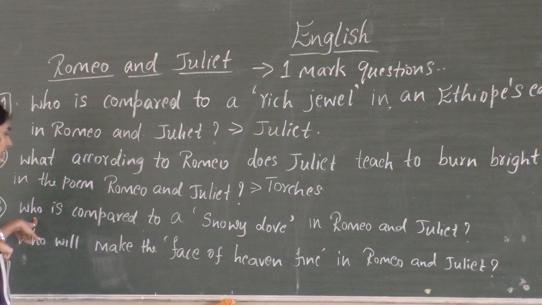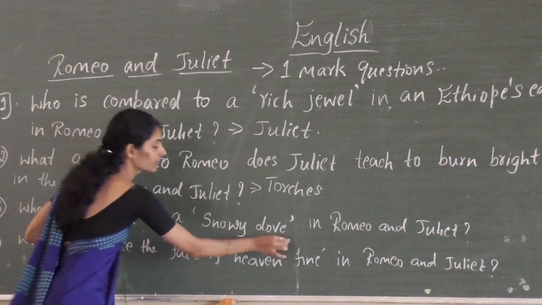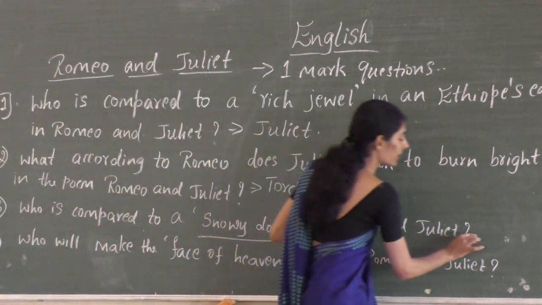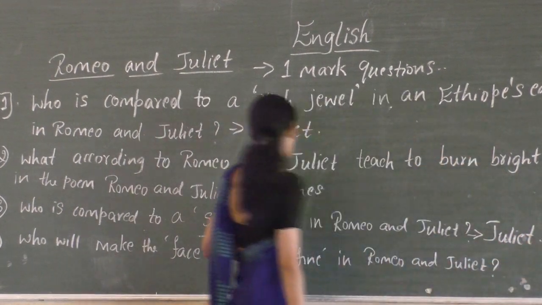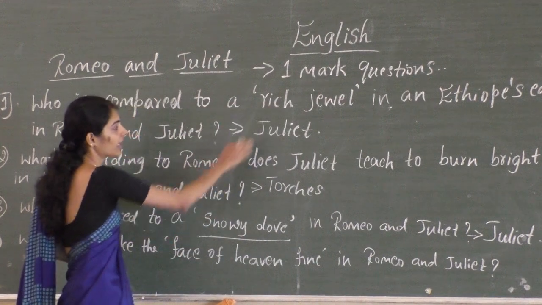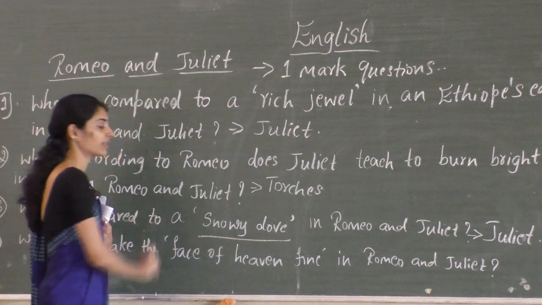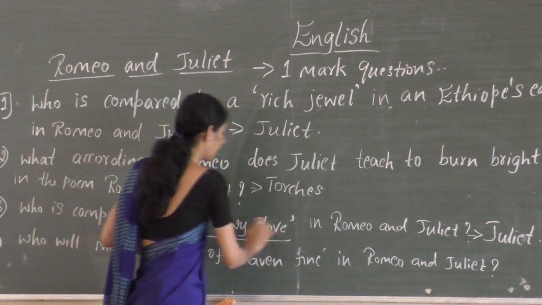The third question: who is compared to a snowy dove in Romeo and Juliet? Again, this is another simile. Here Juliet is compared to a snowy dove. As I said, rich jewel as well as snowy dove are the two main similes used here, and snowy dove also refers to Juliet.